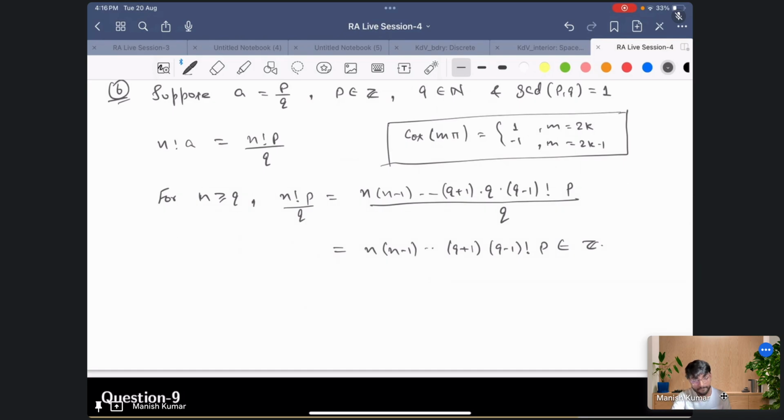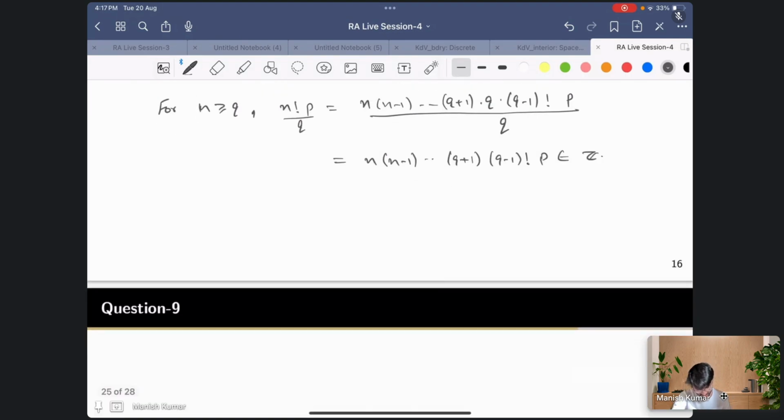What do you think from here? -1. You are saying the limit would be -1. -1 to the power some 1, -1, 1, -1, like this. Is it? Look a bit more carefully. 1, minus, okay, and 0 also.